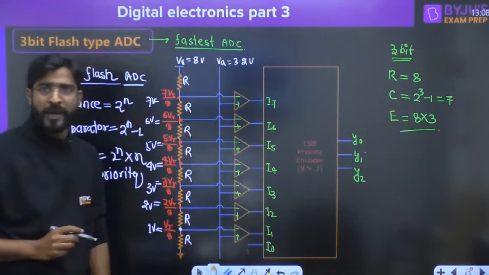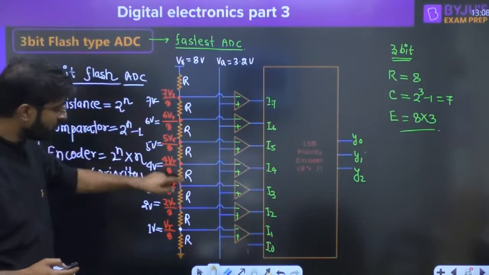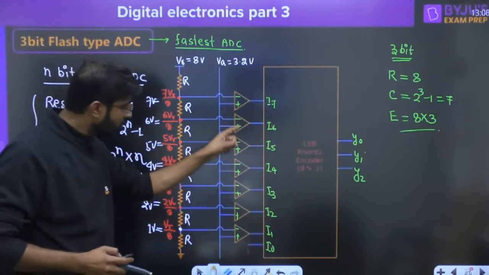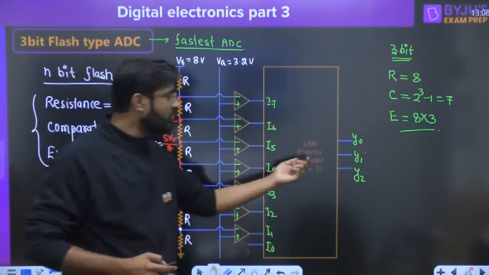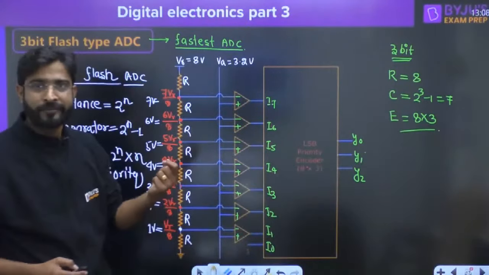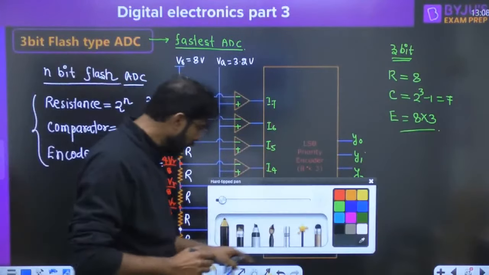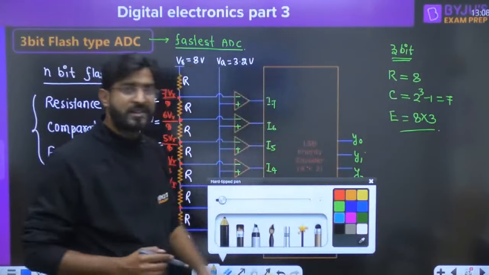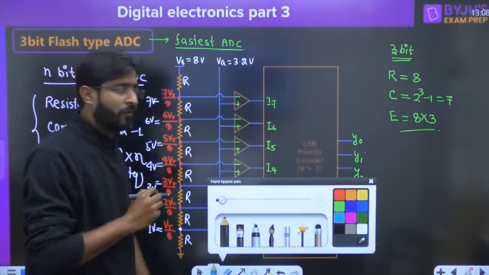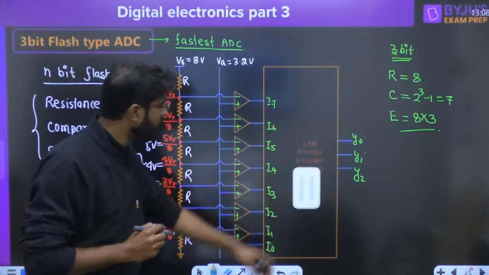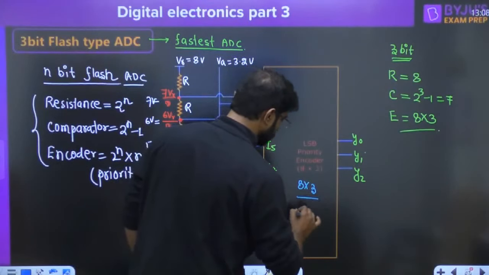How is the conversion going to happen? So everyone try to understand. And why are we saying it is the fastest ADC? Because it does not require any clock. This is called a comparator, this is a combinational circuit. It does not require any clock. And this is called an encoder. It does not require any clock, right? Hello Aditya. This does not require any clock. Now everyone try to understand. If you want to discuss the conversion, how is it going to happen? Everyone, how is it going to happen? So everyone try to understand. Okay, sir, this is called an 8 cross 3 encoder.